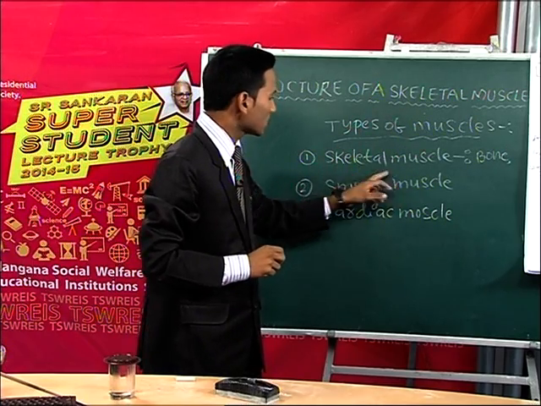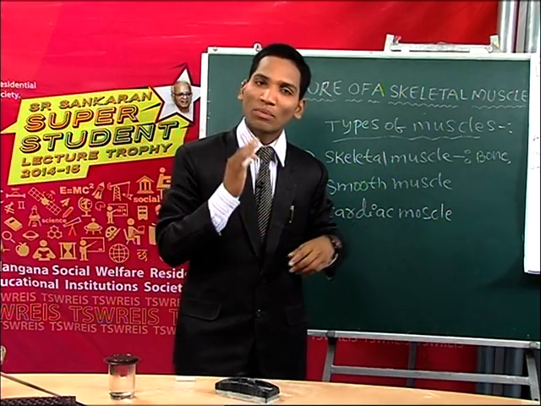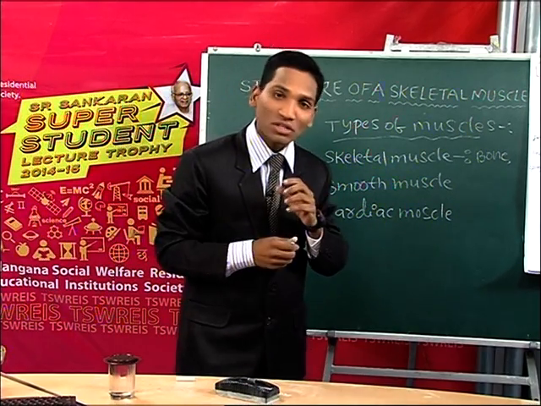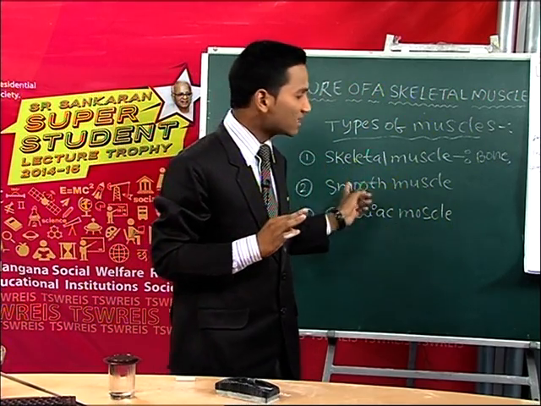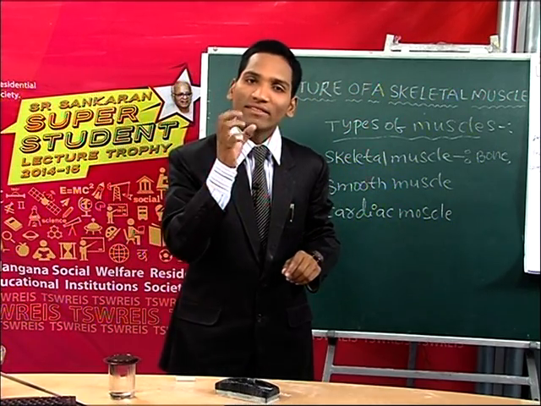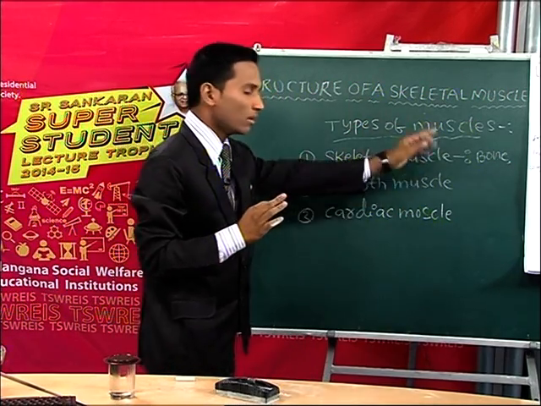So the skeletal muscles are attached to the bone, and they are innervated by the somatic nervous system. These muscles are voluntary, working under our conscious control, and they contract very quickly and undergo fatigue. So this is about skeletal muscle.